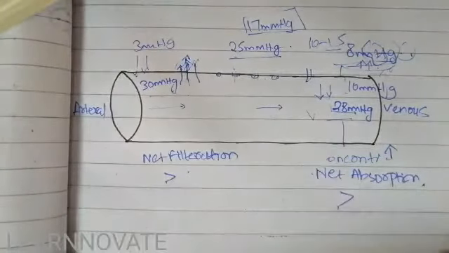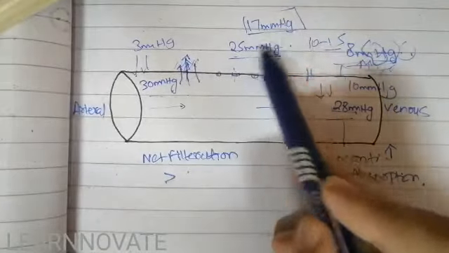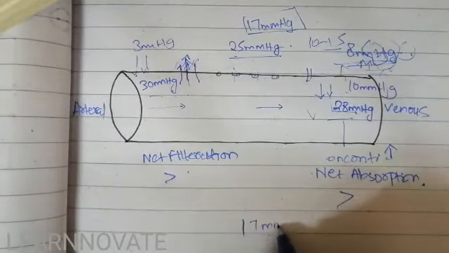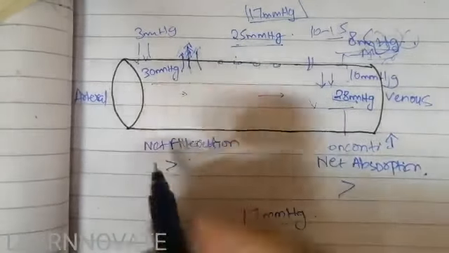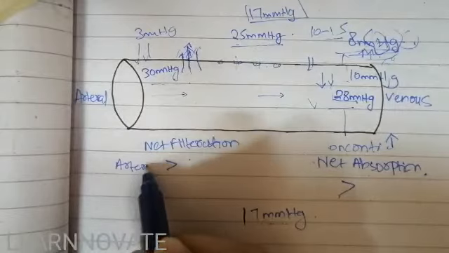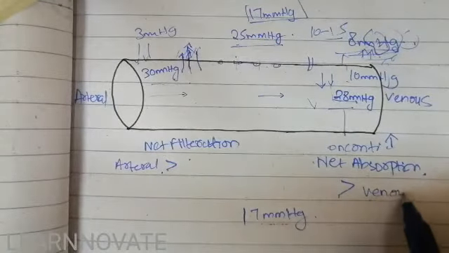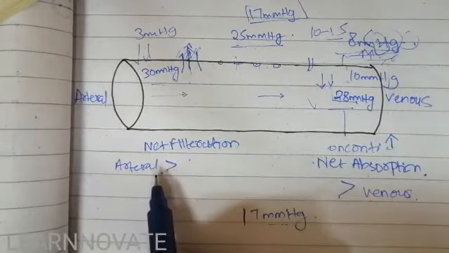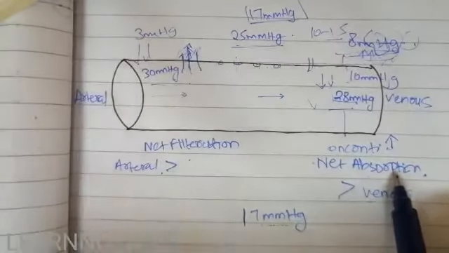So in summary, we got to know that the mean capillary fluid pressure is about 17 mm of Hg. That is an important point to remember. This 17 mm of Hg should be maintained, and at the arterial end the net filtration rate is greater, while at the venous end the net absorption rate is greater because of the difference in the interstitial fluid pressure, and here the difference is between the oncotic pressures.